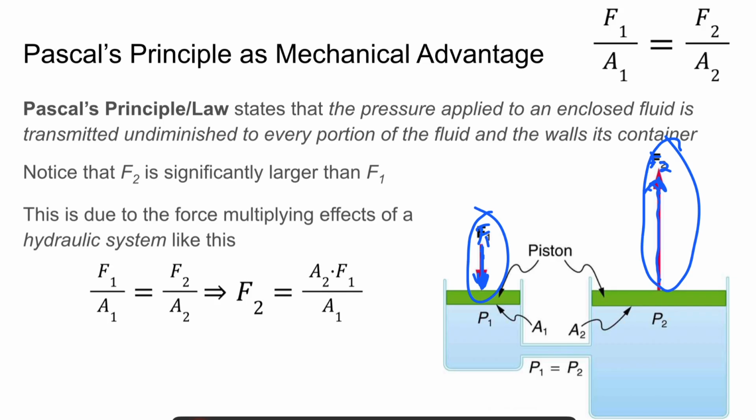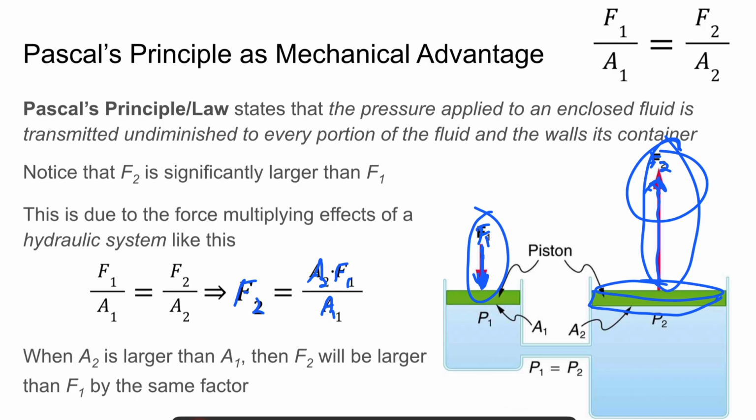So we end up with force 2 equals the quotient of those two areas times force 1, right? So if our area 2 is larger over here, then we're going to end up with a larger force coming from that piston. So when A2 is larger than A1, then F2 will be larger than F1 by the same factor. And this is what we call mechanical advantage.